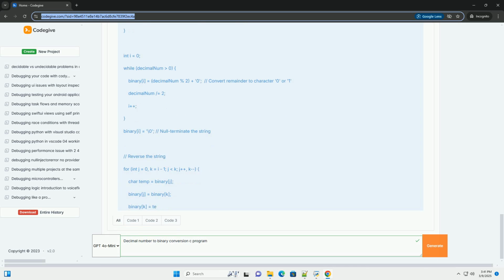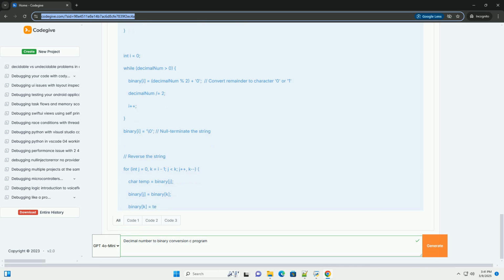Code improvements and extensions. Here are some possible extensions to the code. 1. Handle negative numbers, 2's complement. In this example, casting the decimal number to an unsigned int ensures that the bitwise operations treat the number as a sequence of bits, regardless of whether it's positive or negative. This is important for correctly handling the 2's complement representation of negative numbers. Note that the output is then the 32-bit 2's complement representation of the number.